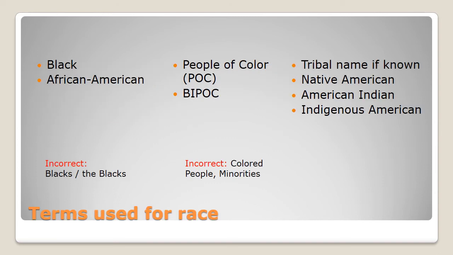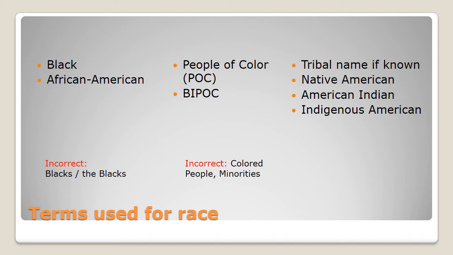Some terms used for race. Increasingly, the correct term is Black. African American is still used, although on the way out, it appears. Incorrect is to refer to blacks or the blacks. Shouldn't do that. Then for people who are not Black but also are not white, we have the term people of color.